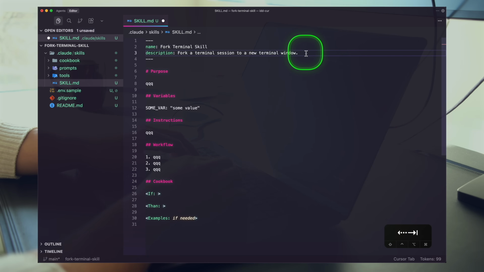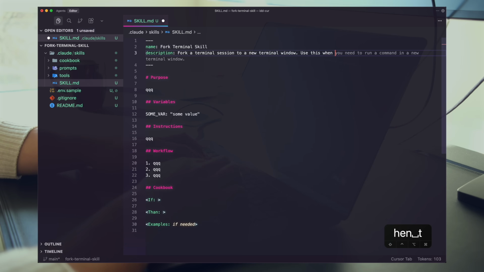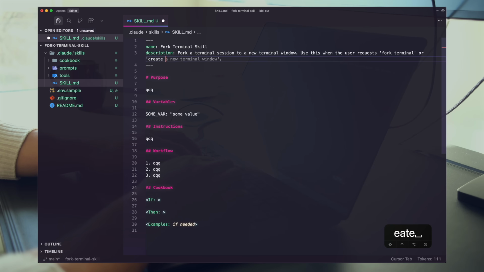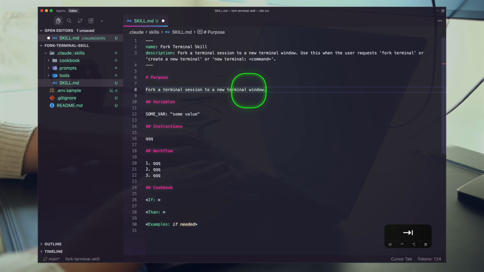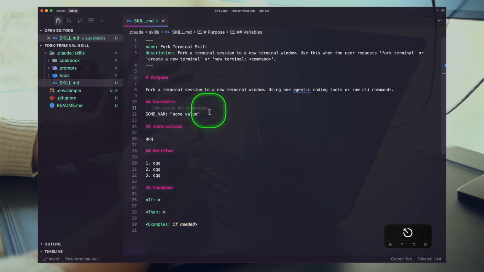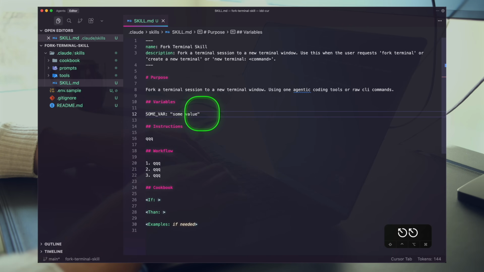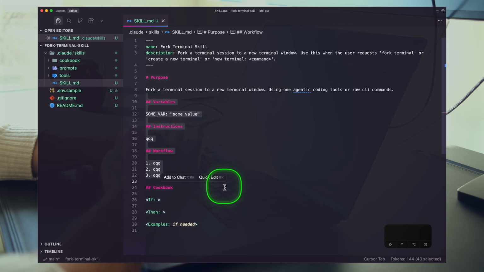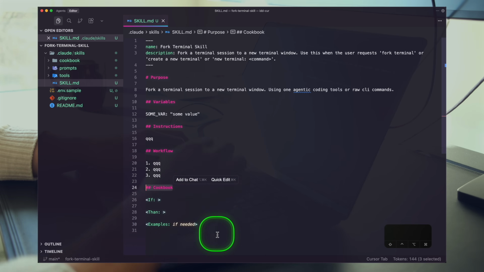That looks good. And we're going to use this when user requests fork terminal, or we'll also do create new terminal or new terminal. Something like that, right? I like to be super clear with how these get written, all right? And so the purpose here is to exactly fork a new terminal session to a new window using raw CLI command, okay? So I like to have a variable section here. If you've been watching the channel, tuning into some of the work that we do, this is a common agentic coding prompt minus the cookbook. All right, so the cookbook is a new pattern I want to share with you here.